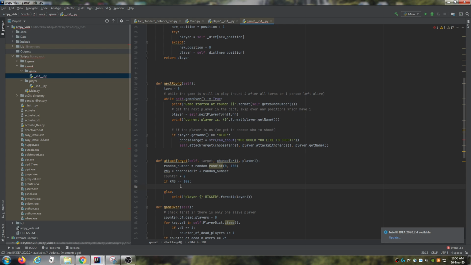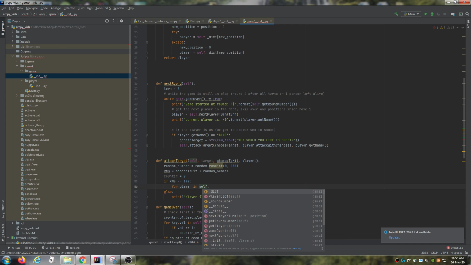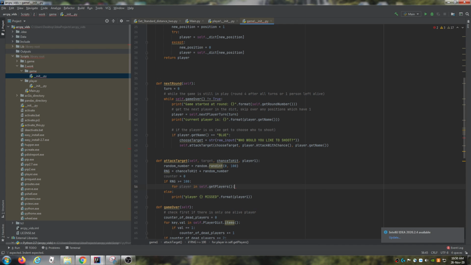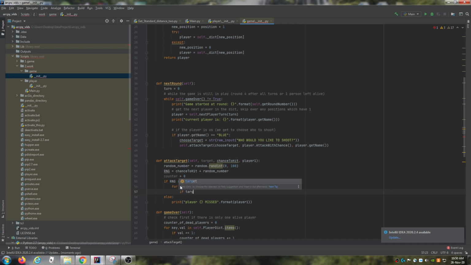And we're going to say if the RNG is greater than or equal to 100, we're going to say for player in self.getPlayers, something along the lines of if the target, so if we're shooting at the red person, and player.getName is equal to red.